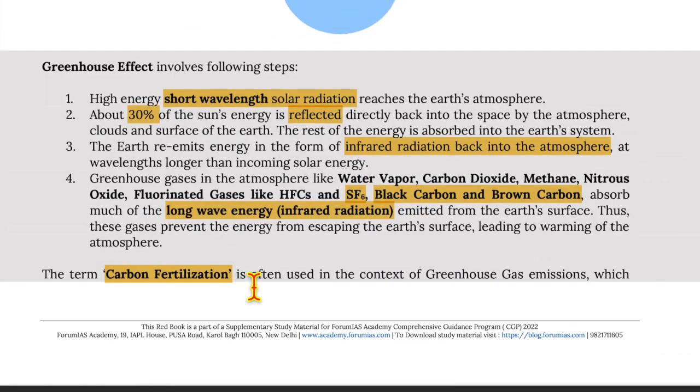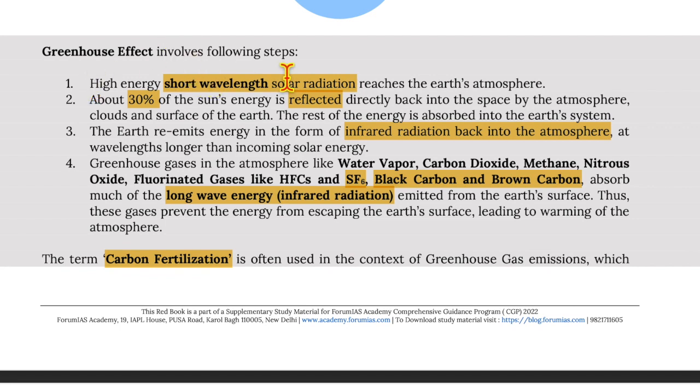Now, moving on to the greenhouse effect. The greenhouse effect involves the following steps: step 1, 2, 3, and 4. So, high energy, short wavelength solar radiation reaches the Earth's atmosphere. About 30% of the sun's energy is reflected directly back into space by the atmosphere, clouds, and surface of the Earth. The rest of the energy is absorbed into the Earth system.